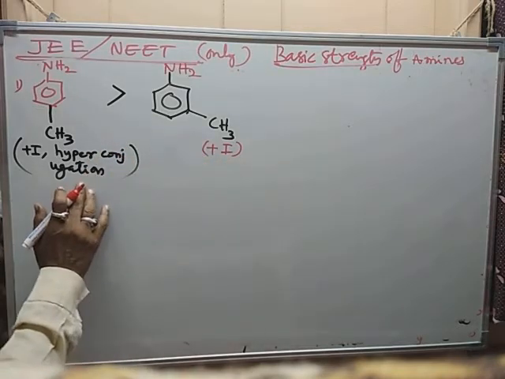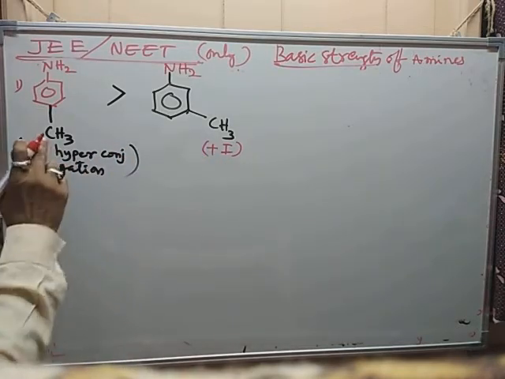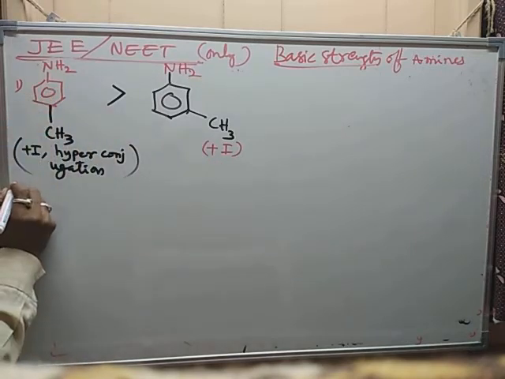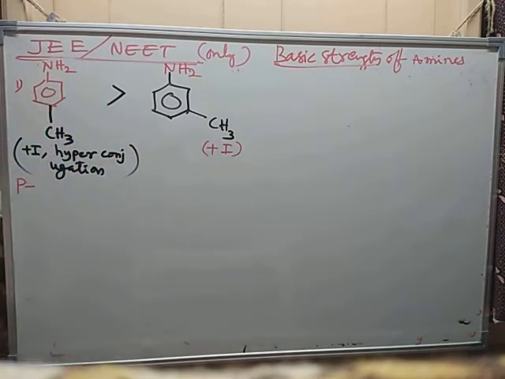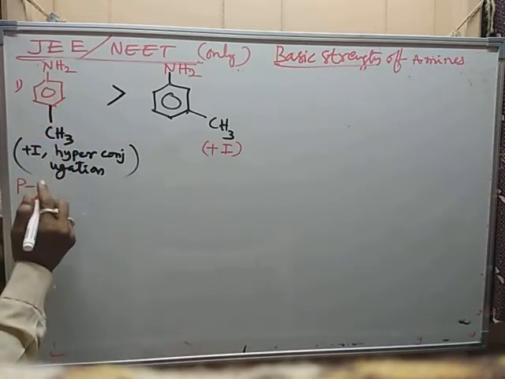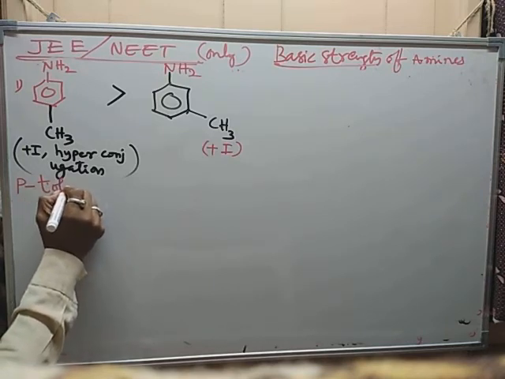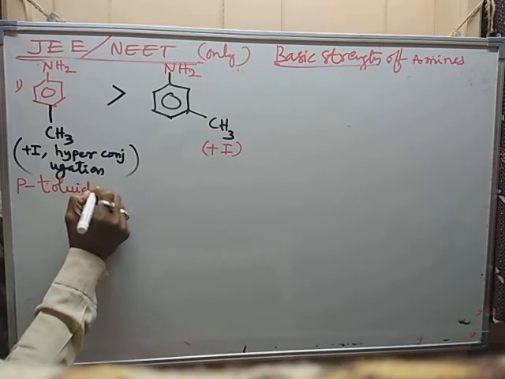Only one effect is operating, that's why it is less basic than this one. The name of the compound is para position, 1,4 position, opposite positions, toluidine.